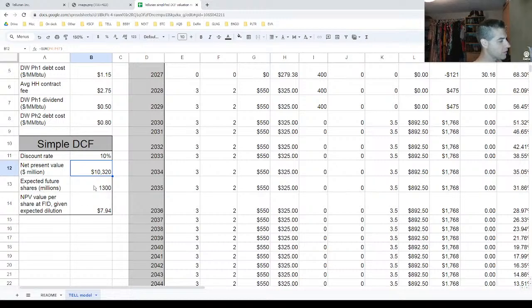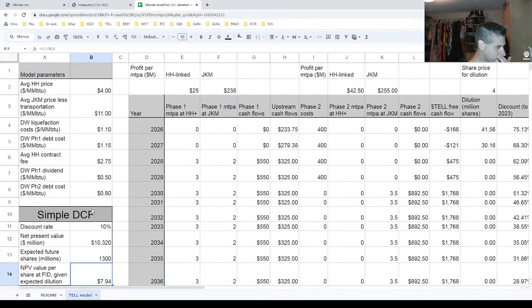Now, I then did a rough estimate of how many shares we think they're going to have outstanding in the future. About 1.3 billion shares. Just divide that out, and that gets you to a net present value per share of just a tad under $8 per share. And again, this is given that expected level of dilution, right? Because this is dividing across 1.3 billion shares, not across the 600 million or 700 million they have outstanding roughly right now. And so that is the result of this.